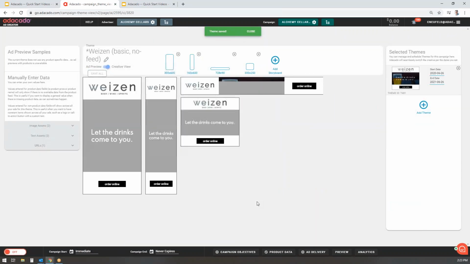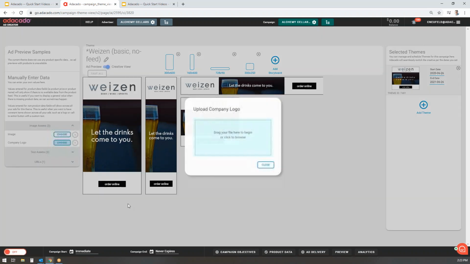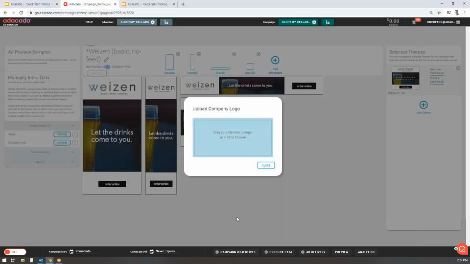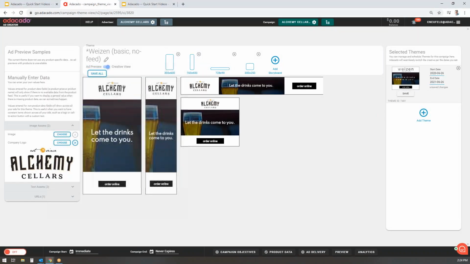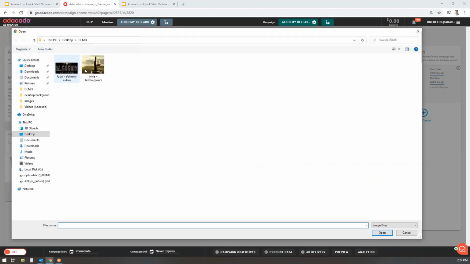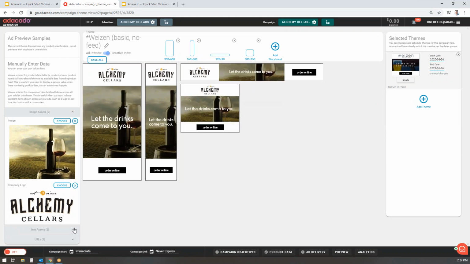Here we are. Now, when we first get into the creative editor page, you'll see that we have all of the placeholder assets of this theme, but of course we want to replace those with our own, so we can make this look like our own ad. In this case, Alchemy Cellars, so I'm going to upload my logo. There we go. For the image, I've got a much more applicable image with the wine.